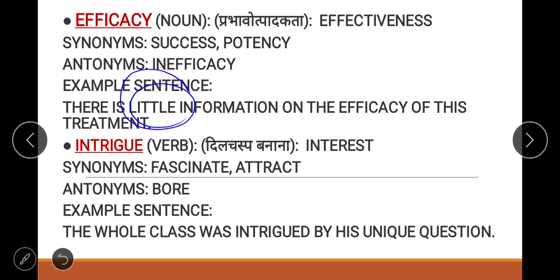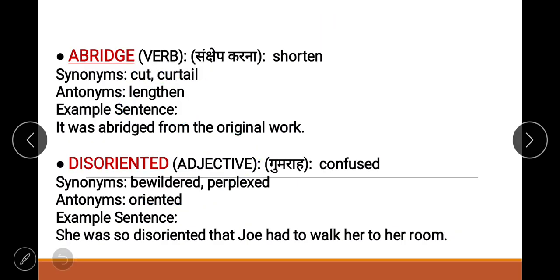Now let's see the next word. It is interest. Interest means interesting, fascinate, attract. Now let's see the opposite. It is bore or boring. Bore was the opposite. Now let's see the example: the whole class was enthused by his unique question, it means was interested.